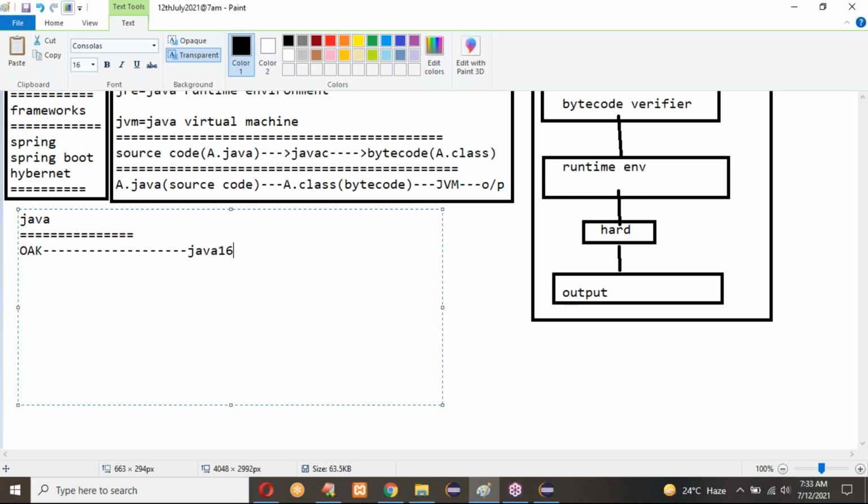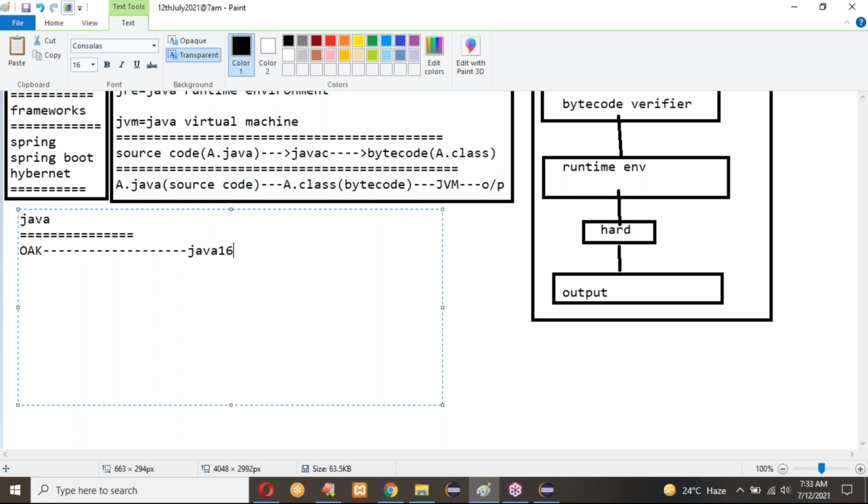If you want to install Java, you have to download the Java software from oracle.com only. After downloading, the software related to your system configuration will be available in that folder. You click on the download button, and it will be downloaded to that location. Then it will be installed by default in the C drive, Program Files. Under that, you can see one Java folder.